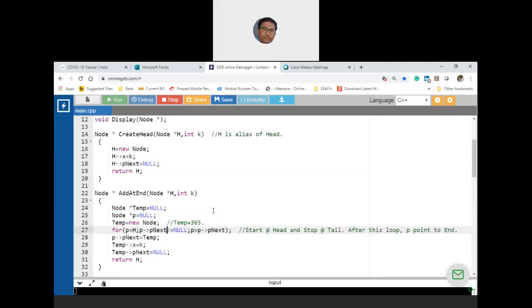It should be temp->next. You have written prev->next equal to temp. That is correct only. Then what do you think needs to be written? prev->next equal to temp->next. No, wrong. See the diagram.